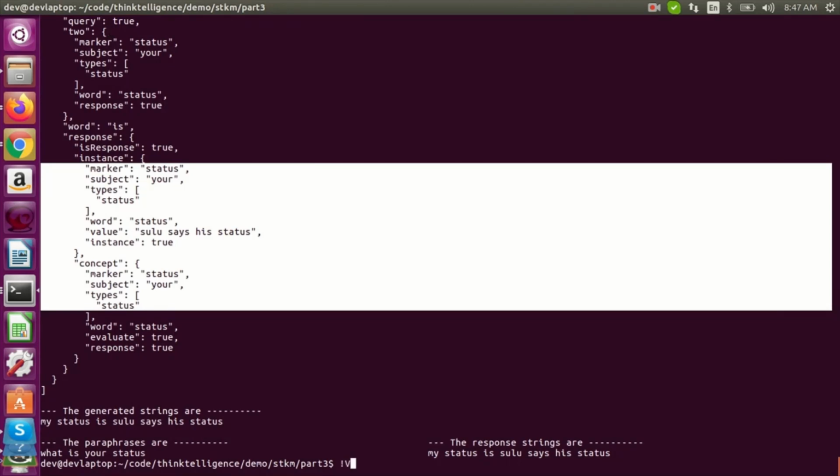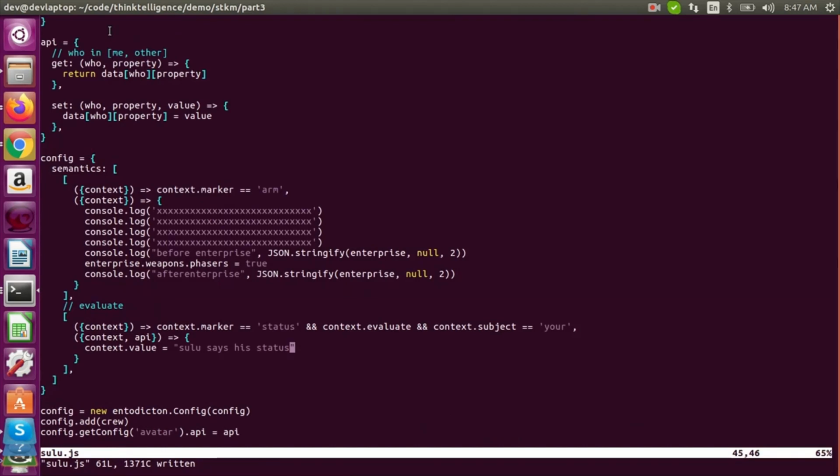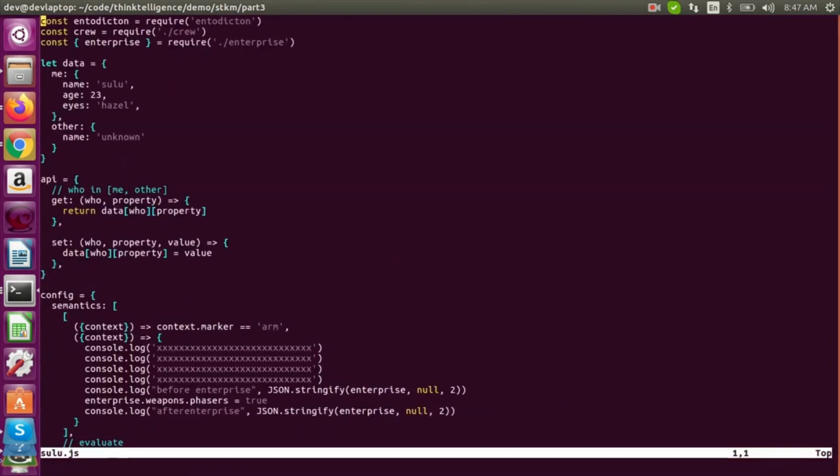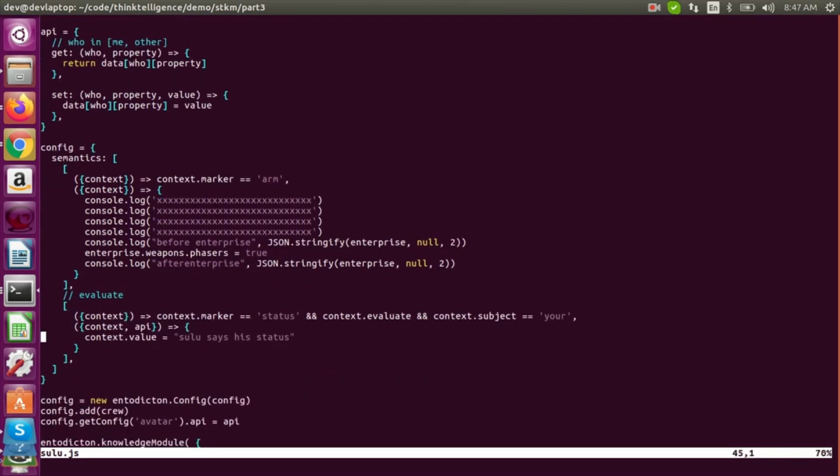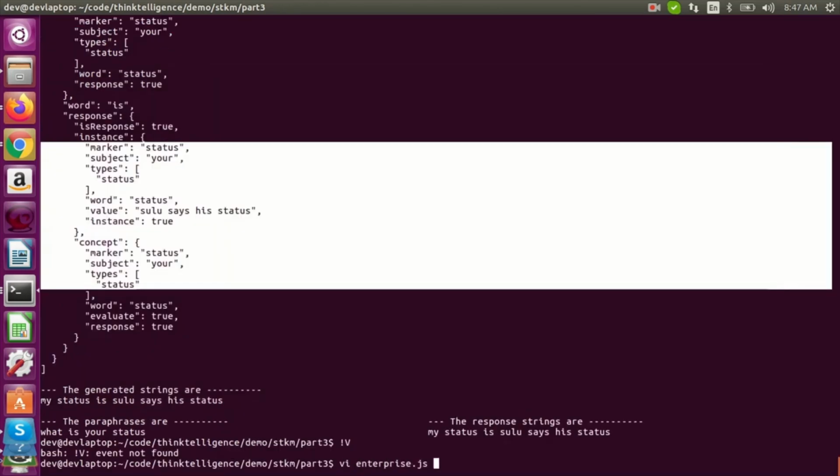Did we already include enterprise? Oh, so we're including the enterprise. Maybe in the future we get the enterprise to say its status, and Sulu can just ask the enterprise for the status of the weapons, and it'll say the status, and then Sulu can say that. But for now, we'll do this. I forget what the data structure is.